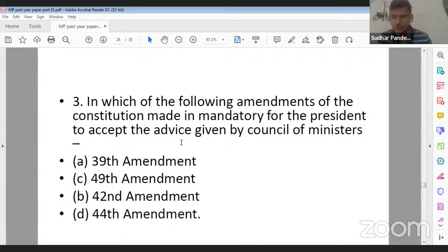President has to follow the advice of Council of Ministers. This particular idea was stated in which of the following amendments? What should be the correct answer? So its correct answer is option B, that is 42nd Amendment. Under the 42nd Amendment, this idea was inculcated, right?